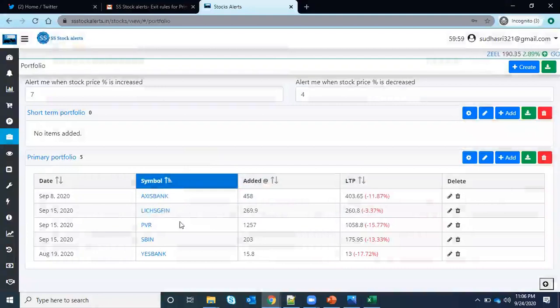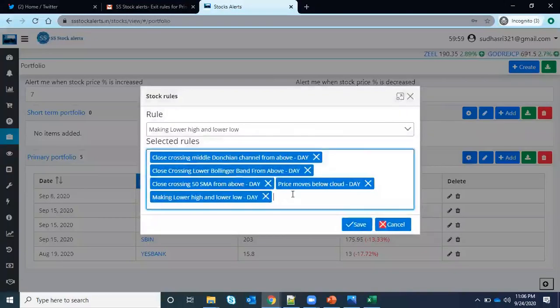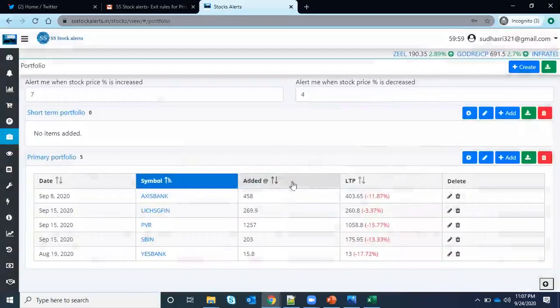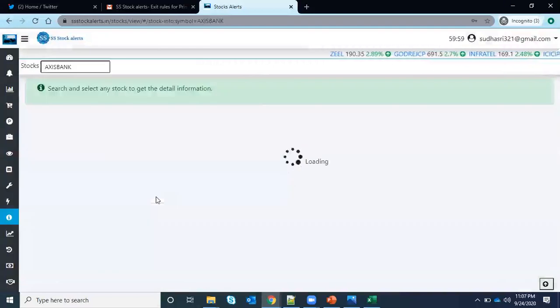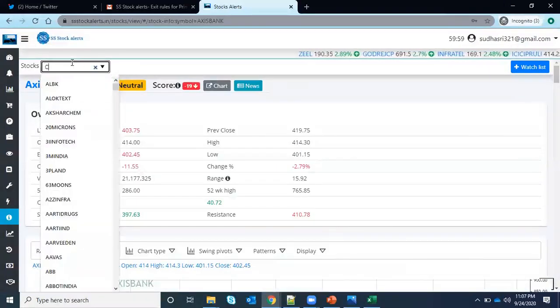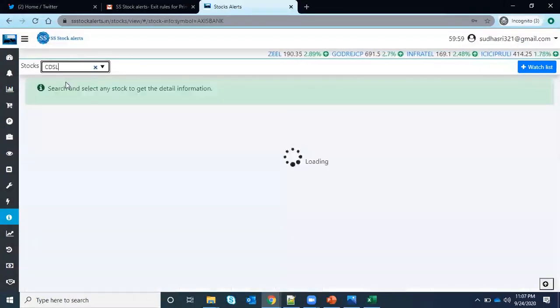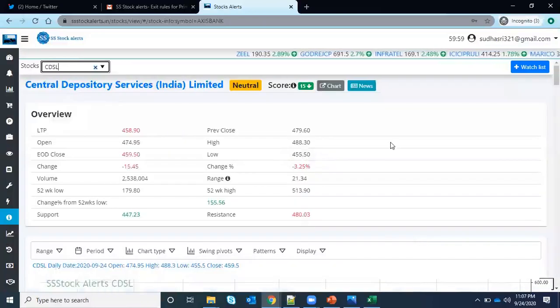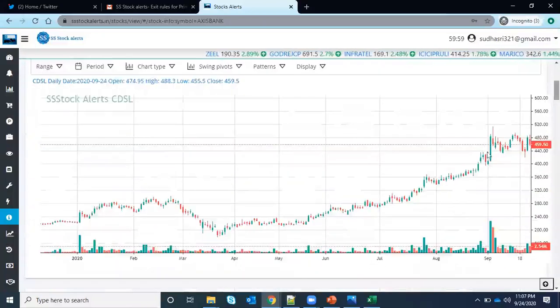You add any stocks here and just tell when you want to exit from these things. And how it is helpful is, I want to write an example. I'll just go to Axis Bank and CDSL. Suppose I have selected CDSL.